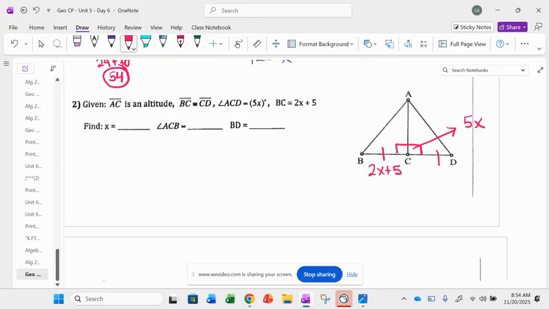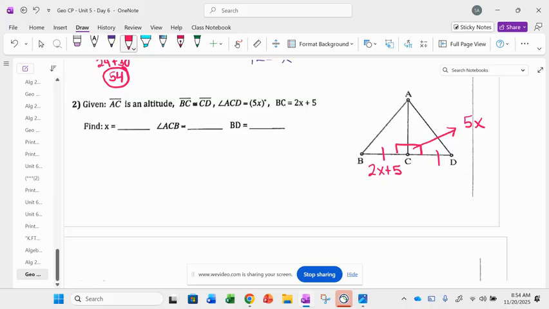So an altitude is kind of like saying perpendicular. Exactly. Okay, so now we need to solve for x. This is a little bit tricky because I know these two segments are equal, but there's nothing written here for me to set them equal to each other. So the only other thing is I have this right angle. How many degrees is this right angle?